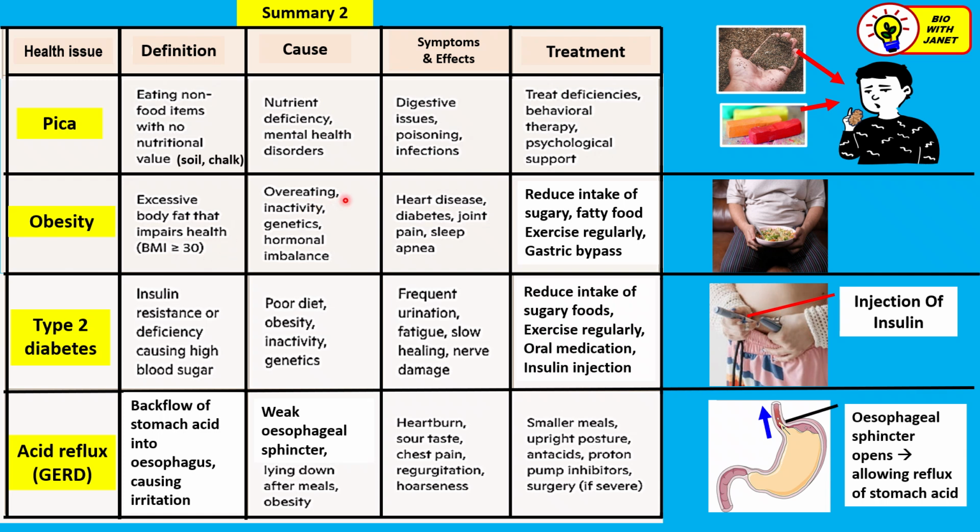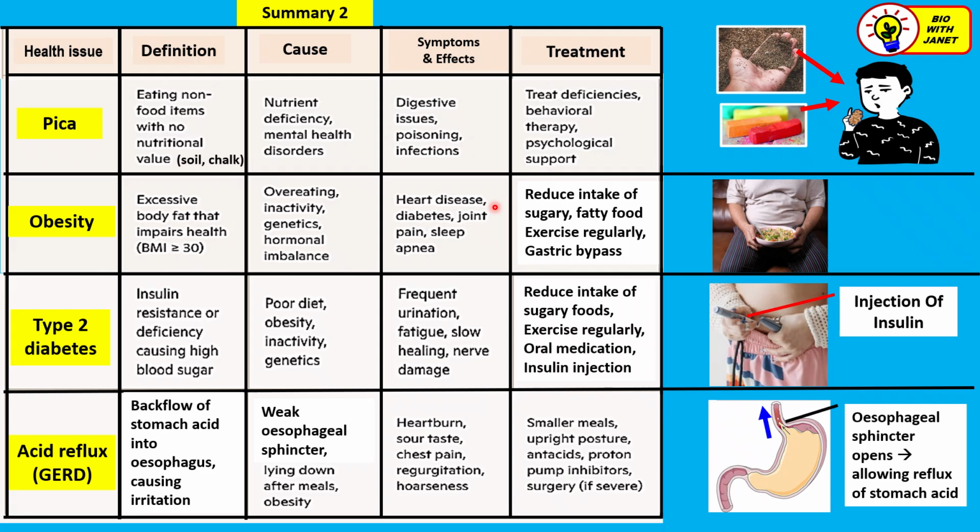Now, the cause. The cause is overeating, and then inactivity or a sedentary lifestyle. After eating, you just become inactive, lie down, and don't exercise. Genetics and also hormonal imbalance can lead to obesity.